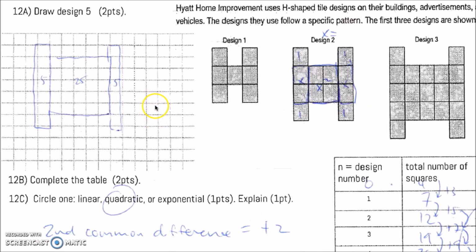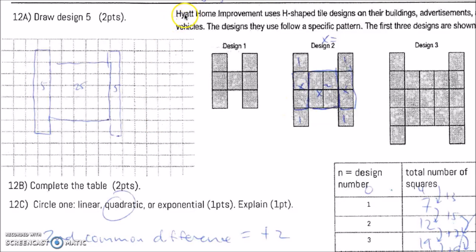Question number 12. Hyatt Home Improvement uses H-shaped tile designs on their buildings, advertisements, and vehicles. The designs they use follow a specific pattern. The first 3 designs are shown.